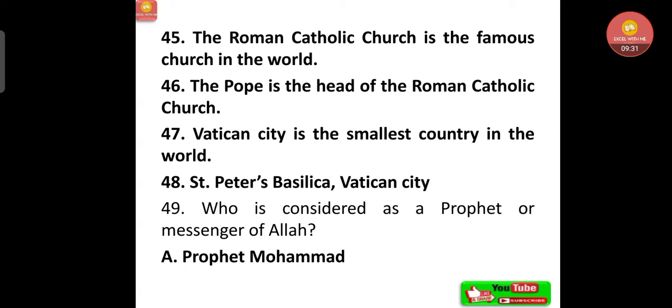Now, the Roman Catholic Church is the famous church in the world. The Pope is the head of the Roman Catholic Church. Vatican City is the smallest country in the world. St. Peter's Basilica is in Vatican City. These are the important statements related to Christianity.